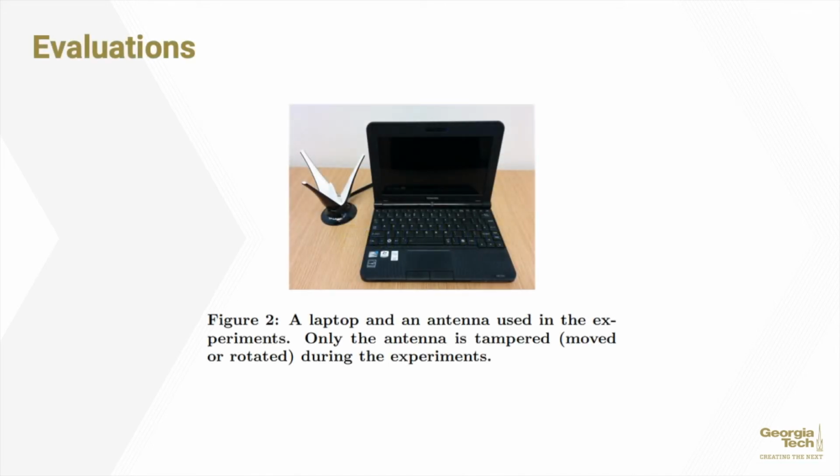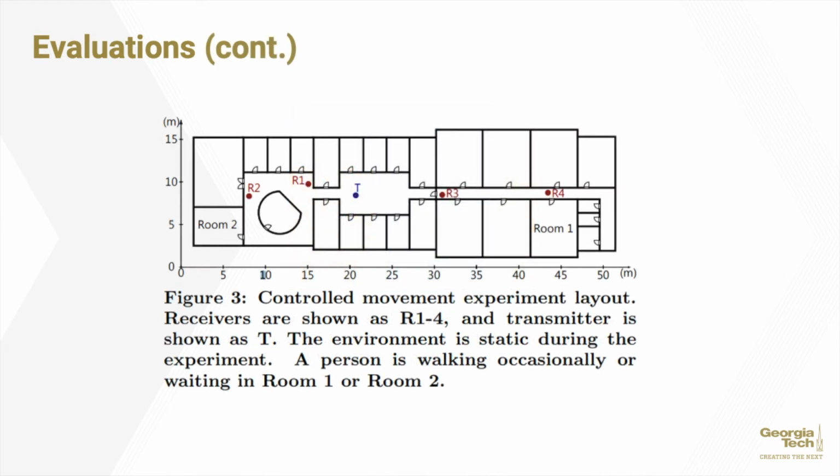The evaluations were run using the equipment that you see here in Figure 2, a Toshiba NV250-108 laptop equipped with an Intel 5300 network interface card for the experiments. To induce tampering, the antenna shown to the side of the computer was either moved or rotated. All experiments took place in the same location, this series of rooms with a hallway connecting them. The orientation of the components changed.